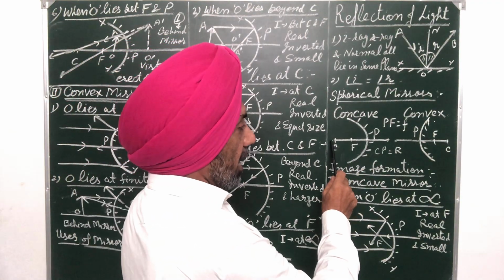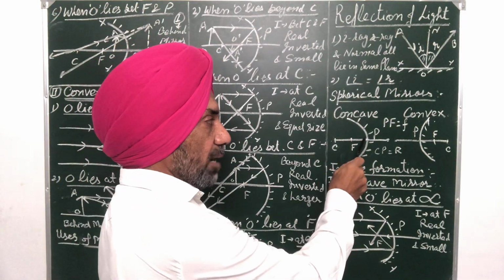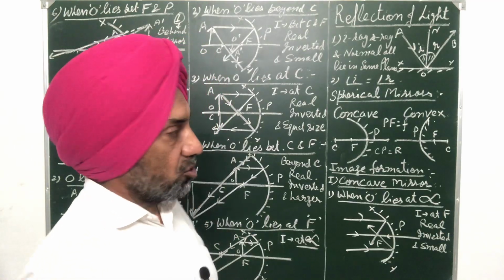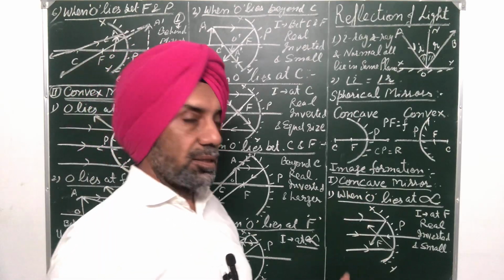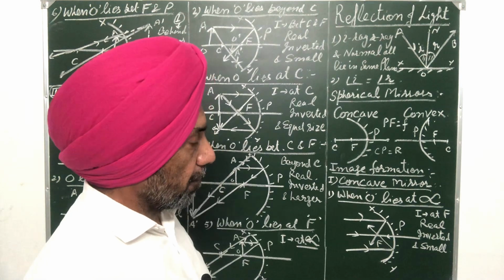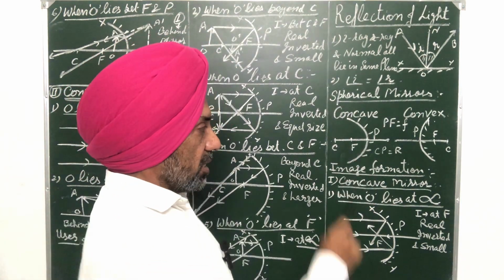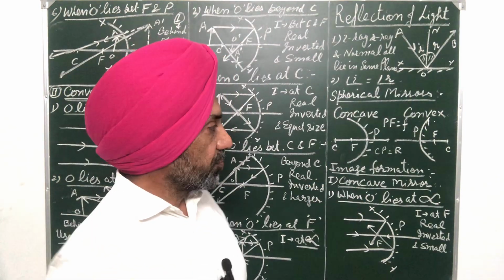And a line passing through center of curvature and pole of mirror is known as principal axis. So these are some definitions before we draw image formation in case of concave and convex mirrors. I repeat, P is called pole of mirror, C is called center of curvature, F is called principal focus, FP